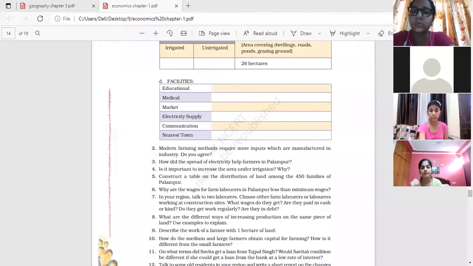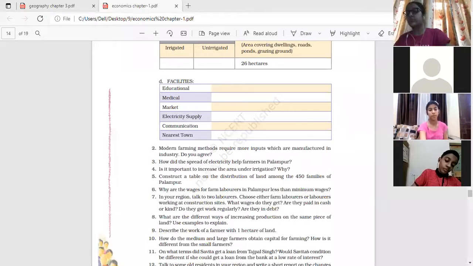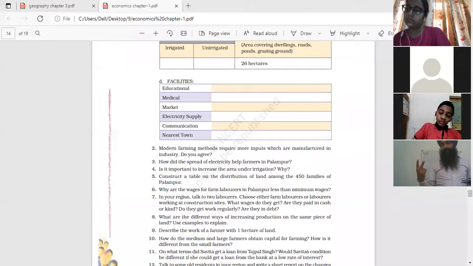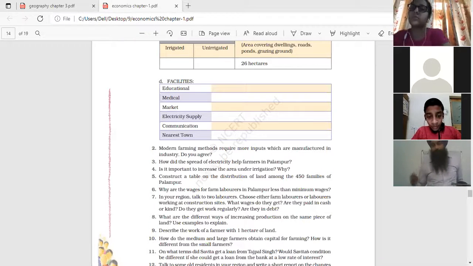For example, use of HYV seeds, fertilizers, insecticides, weedicides. Third, assured irrigation facilities. Clear? All these are included under the modern techniques of farming. So thank you, Jasleen. Clear?